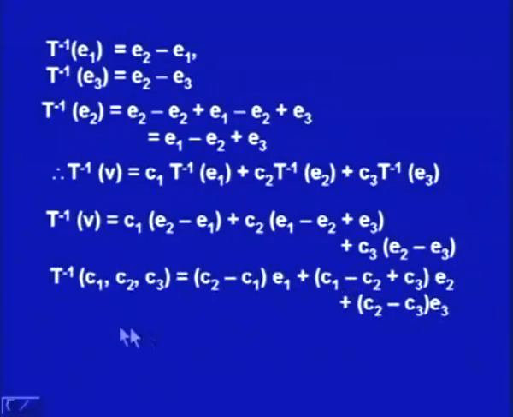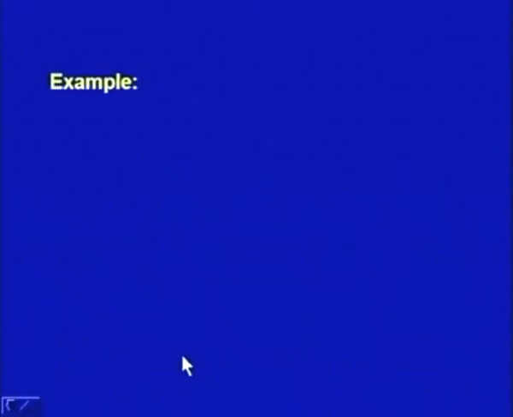Simplifying it, T inverse of (C1, C2, C3), which is the vector V, is equal to (C2 minus C1) E1 plus (C1 minus C2 plus C3) E2 plus (C2 minus C3) E3. So given a vector (C1, C2, C3), we can find its inverse transformation T as this. So this transformation which was given to us is invertible, and we can find the inverse transformation also.